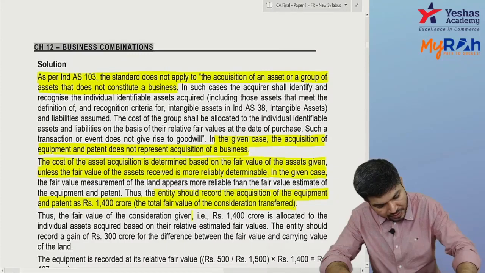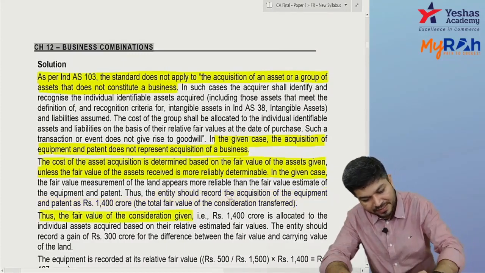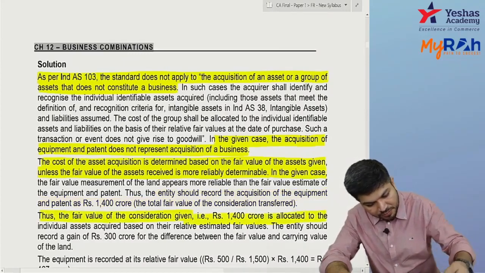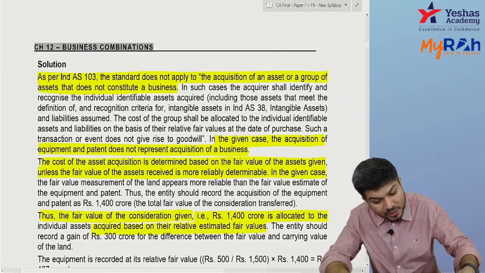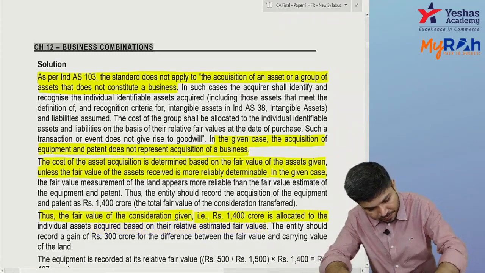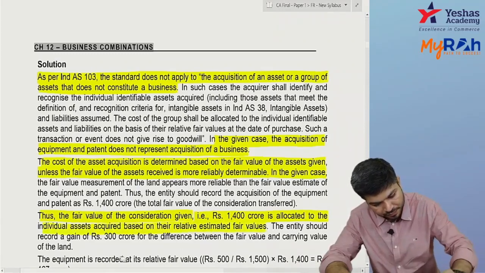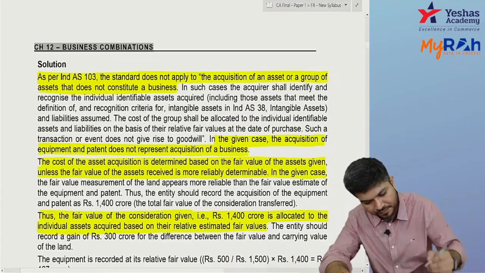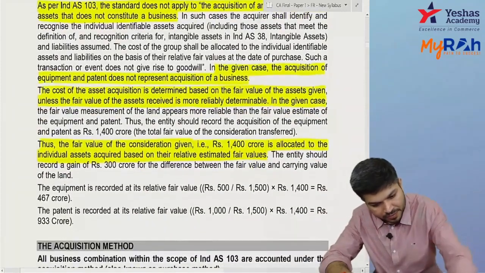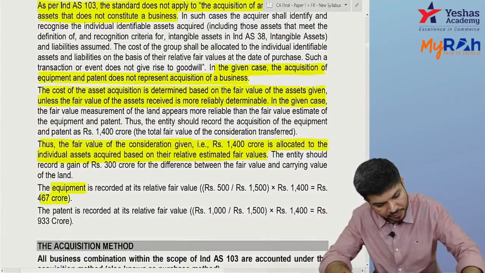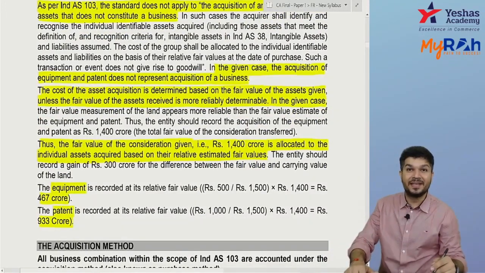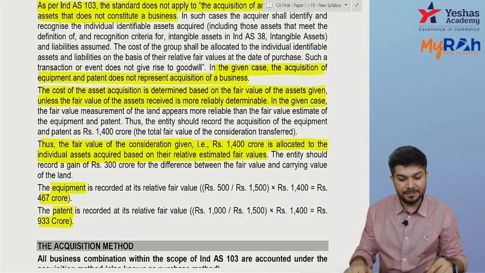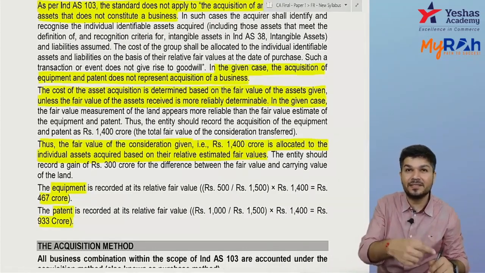So the 1,400 crores, the fair value of the asset given, is to be allocated to the individual assets based on the relative fair value. So check over here: equipment comes to 467, patent comes to 933. Did you get it? I just wrote it earlier.